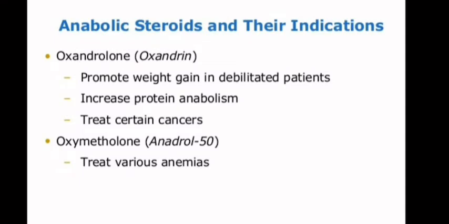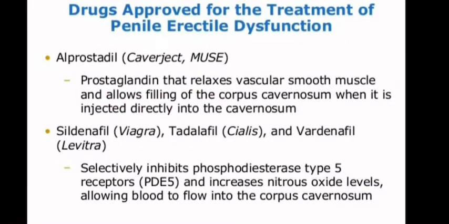Now there are the anabolic steroids and their indications. Oxandrolone, Oxandrin, is used to promote weight gain in debilitated patients. It is also used for increased protein anabolism and to treat certain cancers. And there is oxymetholone, also called Anadrol-50. It is used to treat various anemias.